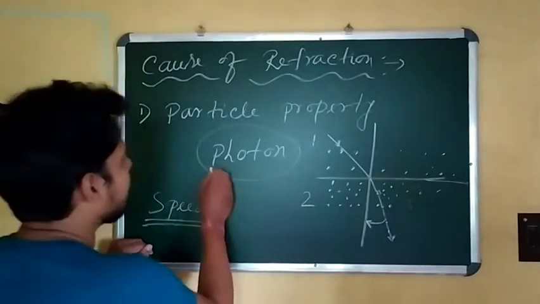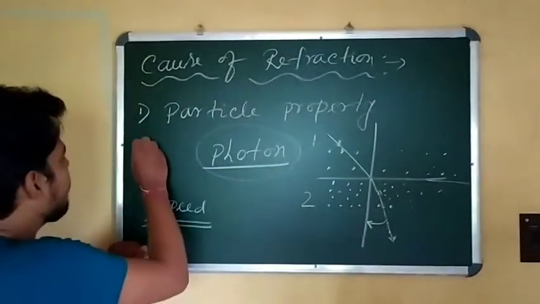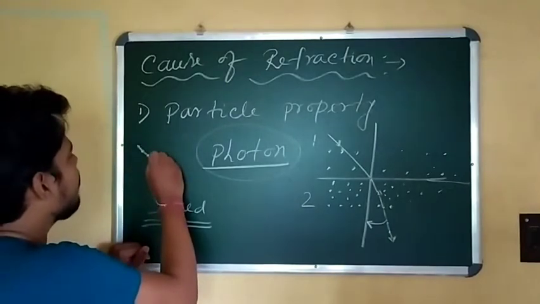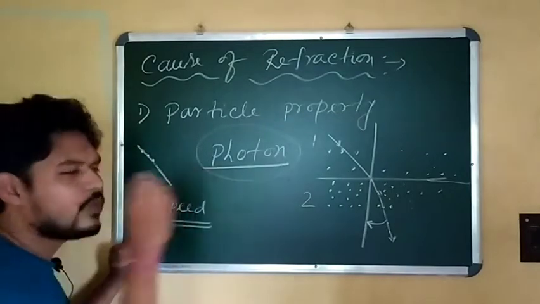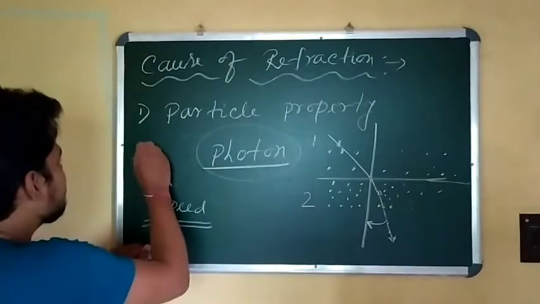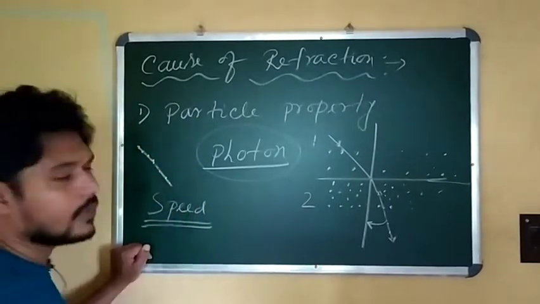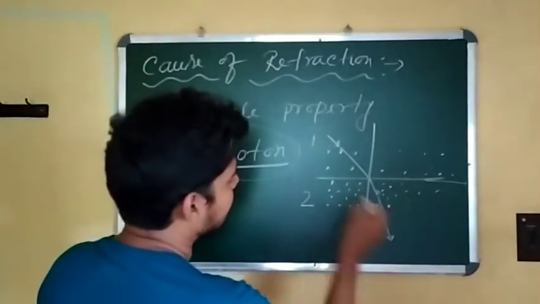In particle nature, we take that in a ray there are lots of photon particles present. That means the light is composed of photon particles. We take the light as lots of very small photon particles. Okay, now what happened? Suppose I have drawn this diagram.